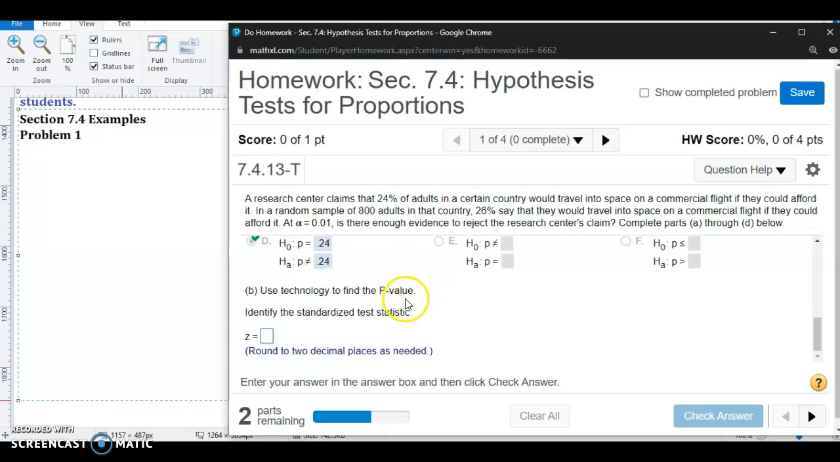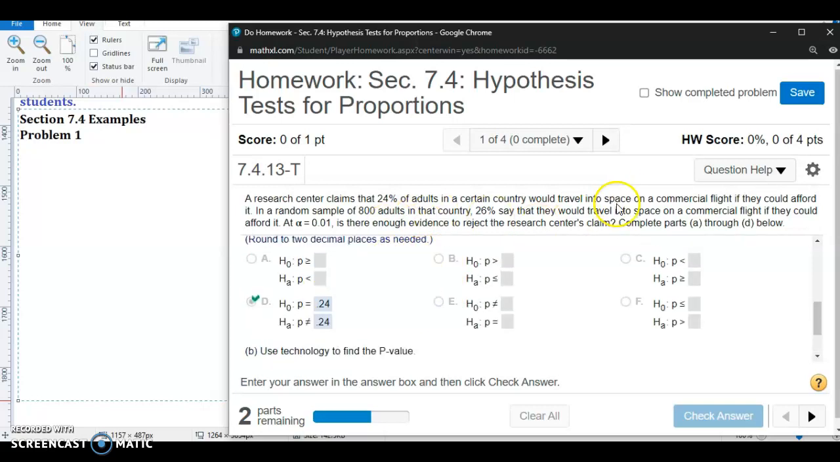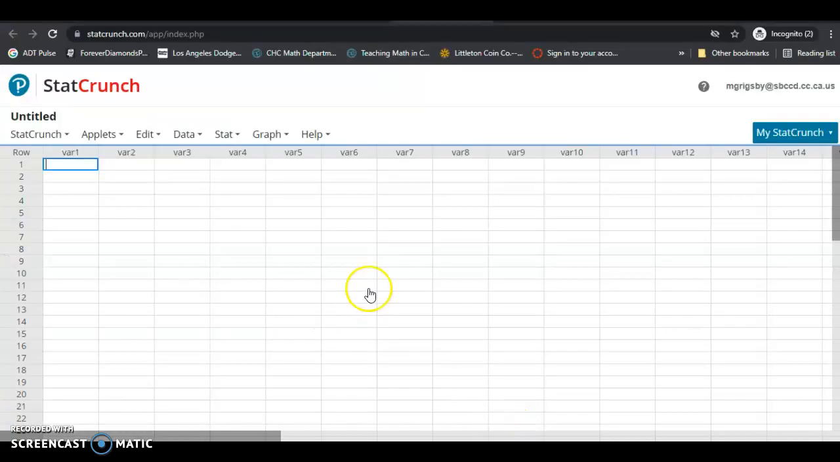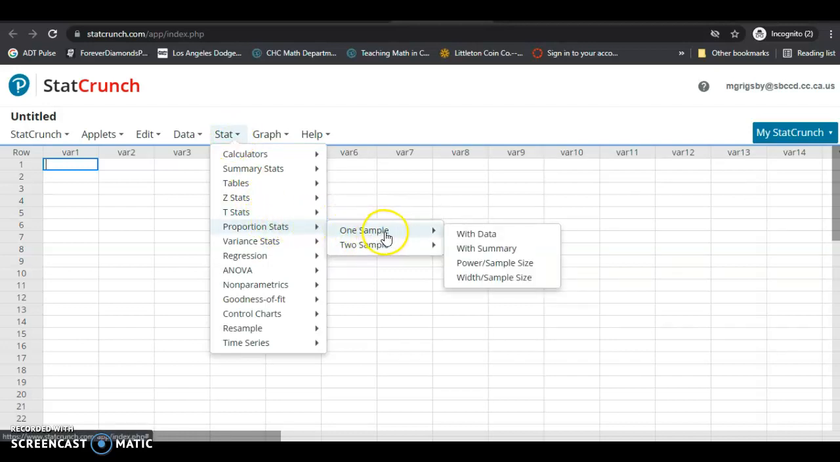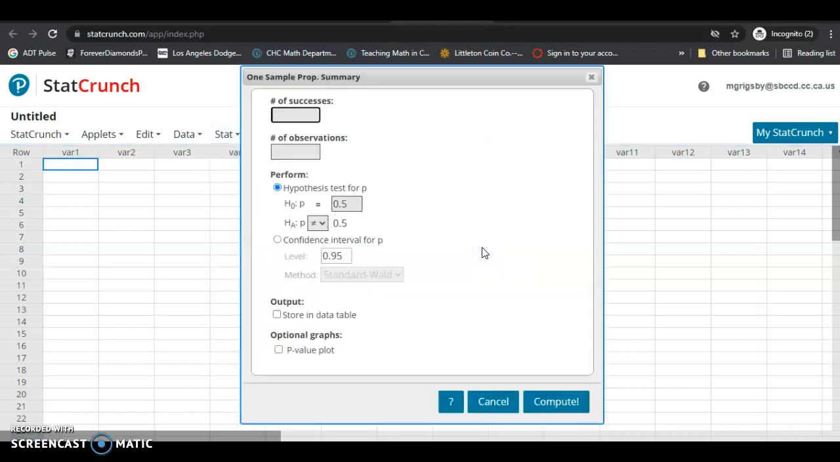So now we're going to go ahead and enter this information into StatCrunch. So we're going to go to Stat, Proportion Stats, with one sample. We don't have the actual data, but we have a summary. And the first box asks us for the number of successes.